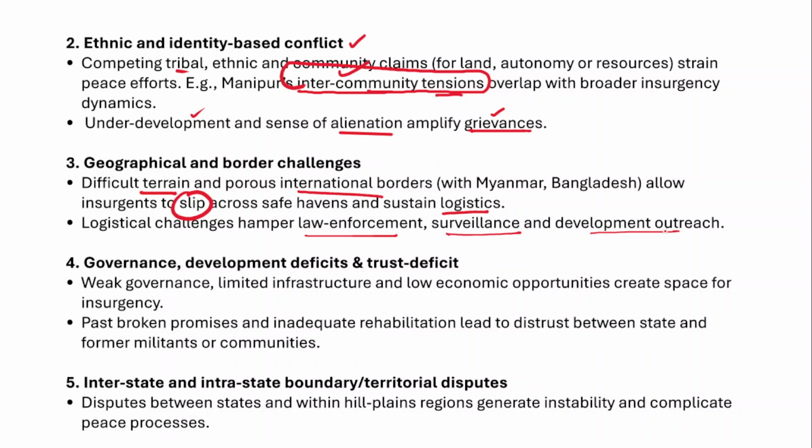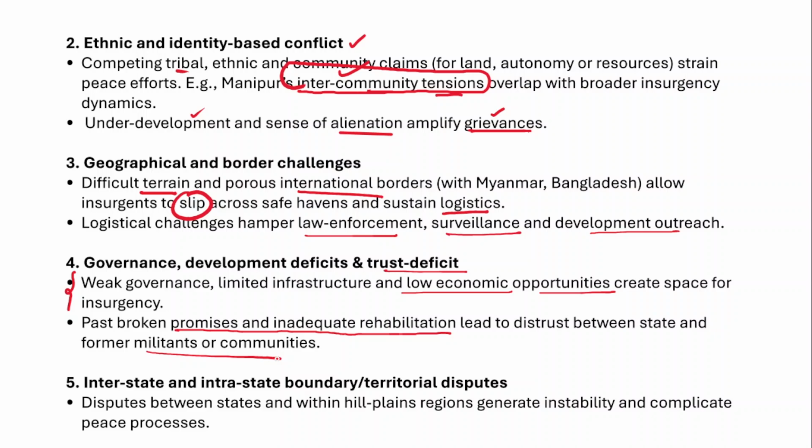And then we need to talk about governance, developmental deficits and trust deficit. We should be talking about weak governance, limited infrastructure and low economic opportunities. They obviously create more space for insurgency. In fact, past broken promises and inadequate rehabilitation lead to distrust between the state and former militant communities.